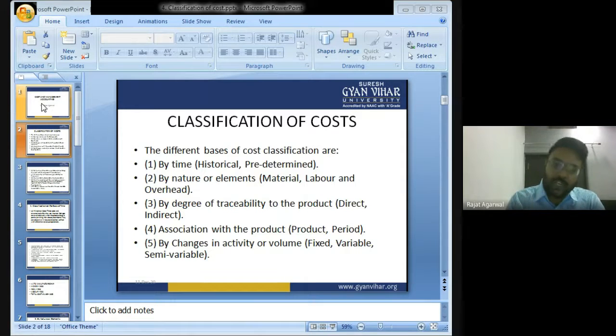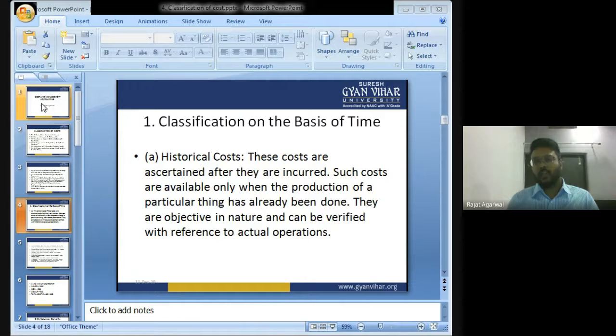Now, let's take a quick revision. What is classification of cost on the basis of time, as well as classification of cost by nature? Cost can be classified on the basis of time. In the on the basis of time classification, there are two types of cost. One is historical cost and one is predetermined cost. What is historical cost?